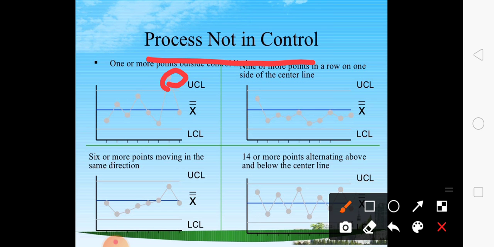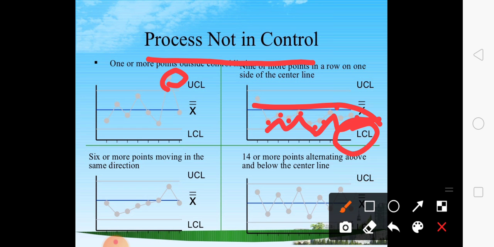Here we can observe these 9 points, 1 2 3 4 5 6 7 8 9, lie on the side of the lower control limit, so we say the process is out of control.